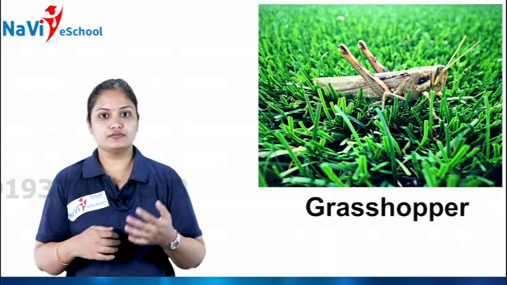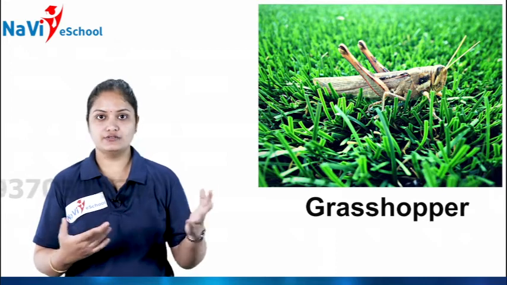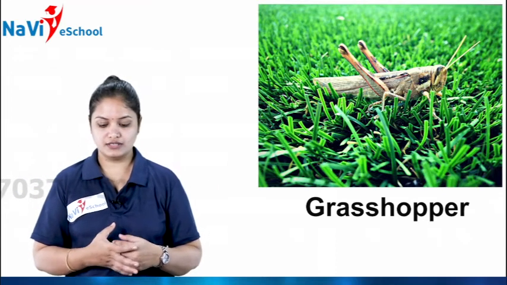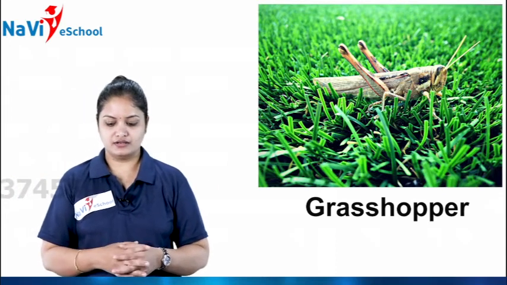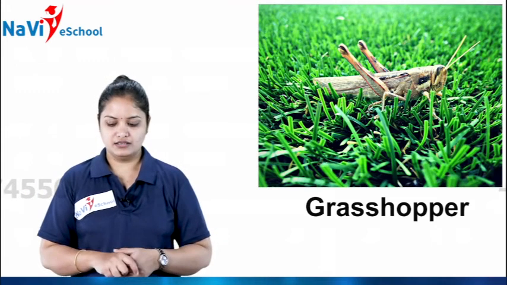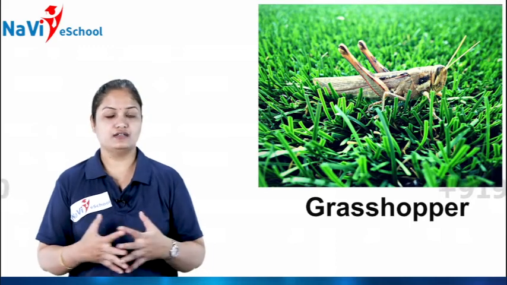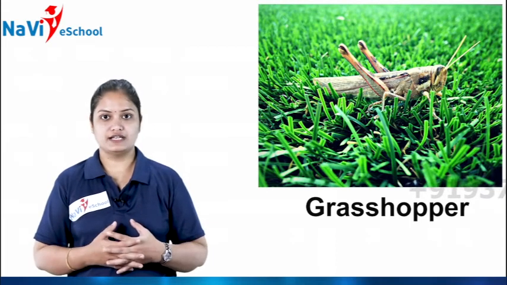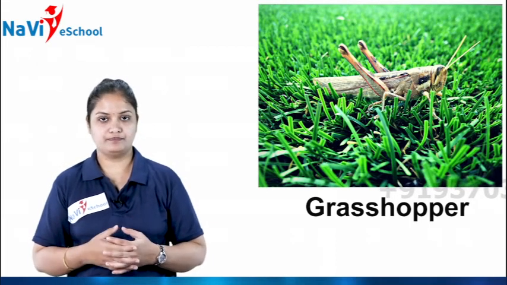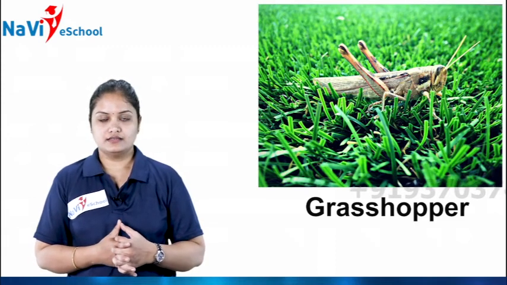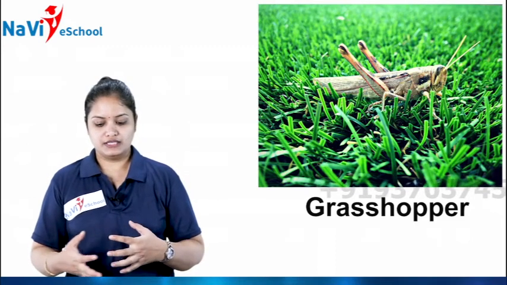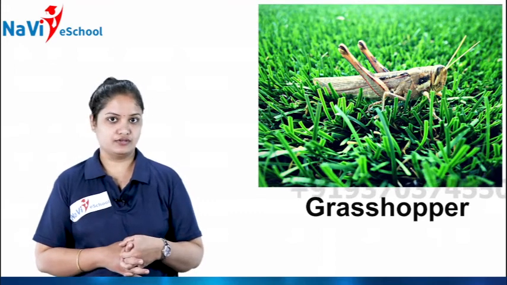So these are the grasshoppers usually you can find in and around your house, and it lives on lower plants or a lot of grass. Wherever you find a lot of grass, you can find the grasshopper over there, isn't it? So children, it used to eat insects, you know already.